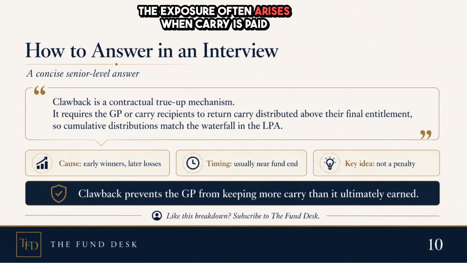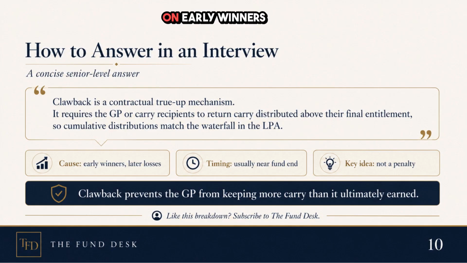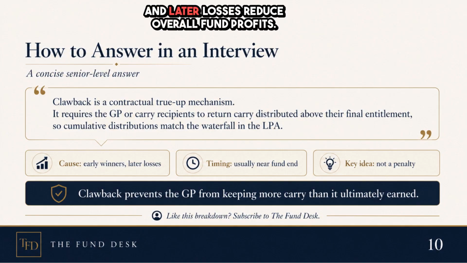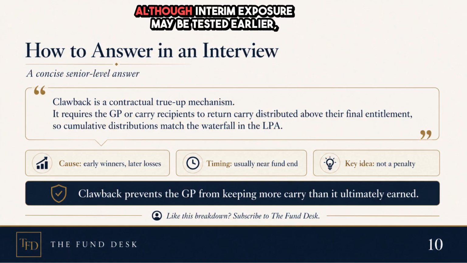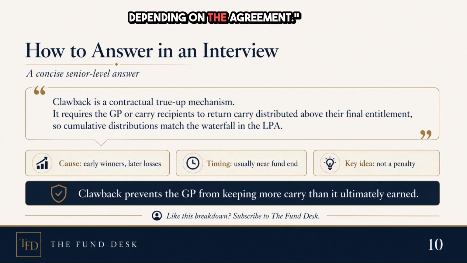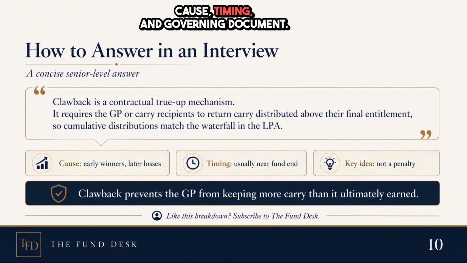The exposure often arises when carry is paid on early winners and later losses reduce overall fund profits. Final clawback is usually determined near fund termination, although interim exposure may be tested earlier depending on the agreement. That answer explains the purpose, cause, timing, and governing document.